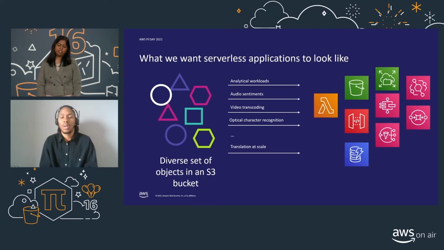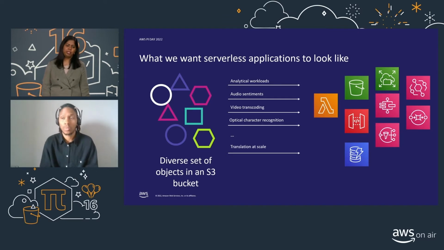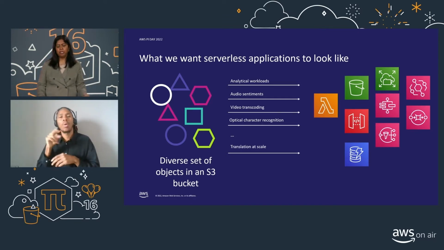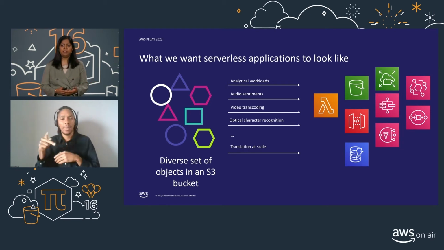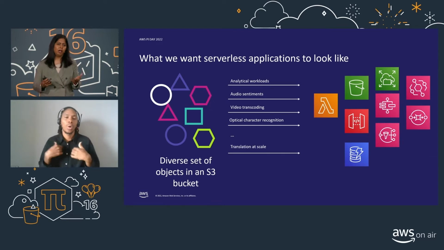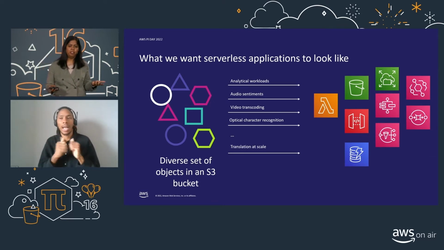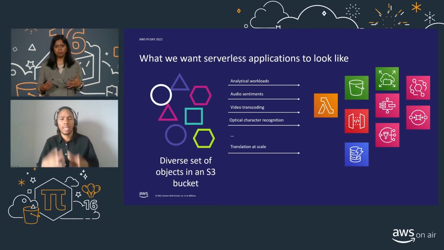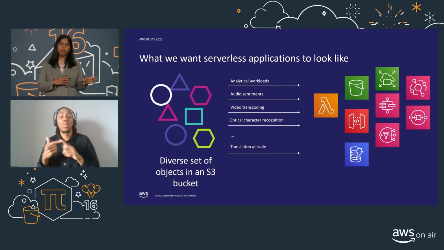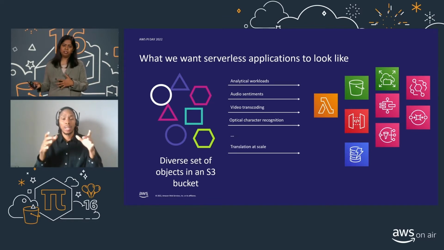So now that we have seen how to configure S3 event notifications, let's go over some serverless applications and their architectures. In this diagram, what you're seeing is a serverless architecture, and this is typically what we want to see, how a serverless architecture should be. You have a diverse set of objects in the S3 bucket, and they're loosely coupled. So when there is an object change happening in your bucket, it's going to invoke downstream applications.